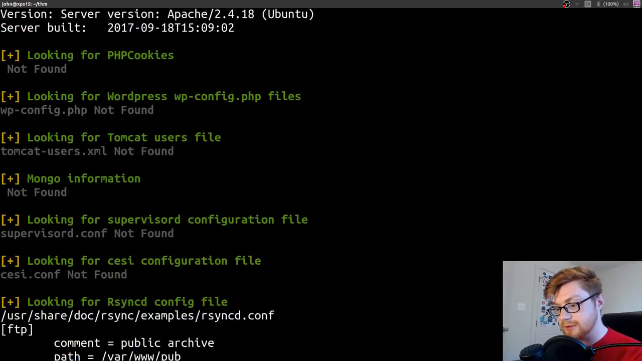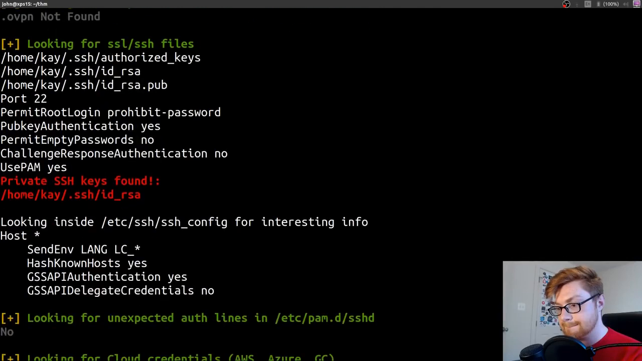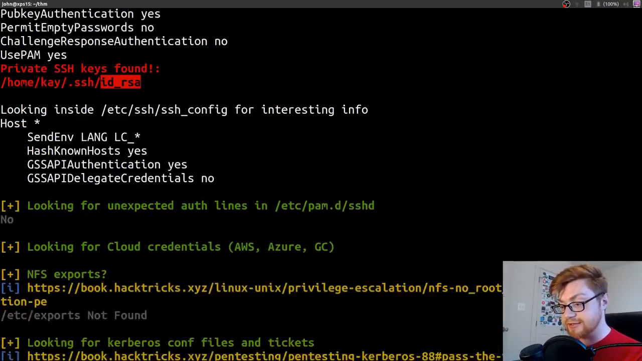MySQL, blah, blah, blah. Nothing there. Ooh! Looking for SSH files. Port 22 for SSH. Public key authentication is on. Use PAM. Ooh, and they have a private key for K. So K's SSH directory has an id_rsa file, which we could use to log in as that K user.